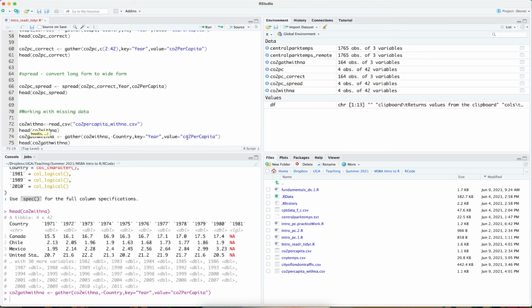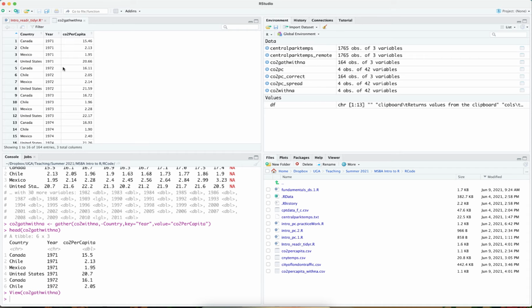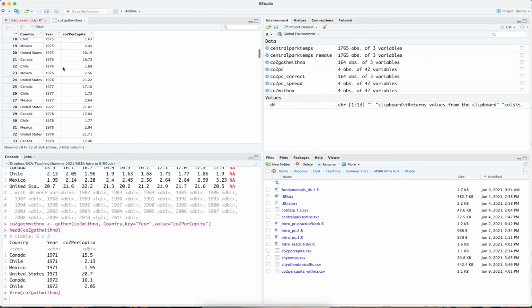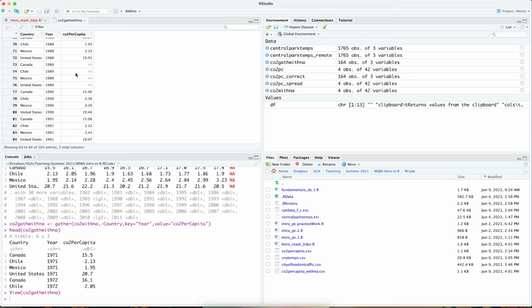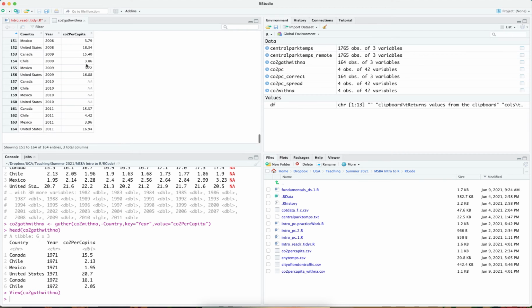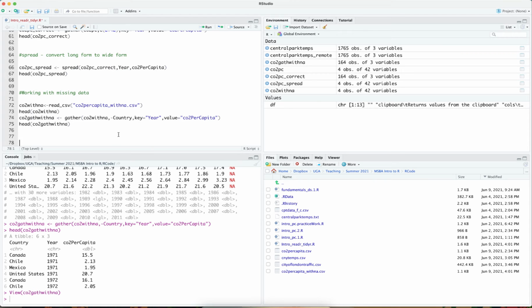If I run this and take a look at the head of CO2 gathered with NA, I have my data frame right here that has been gathered. Now I don't see the NAs in here, but if I take a look at the right hand side and at the data itself, I scroll down, and you'll notice that I start having some years, 1981, that has some NA values. If I keep scrolling down, 1988 with some NA values, keep scrolling down, I have 2010 with NA values. So this data file has NA in the column CO2 per capita. And so tidyR, the package, allows us to do some things with this data.